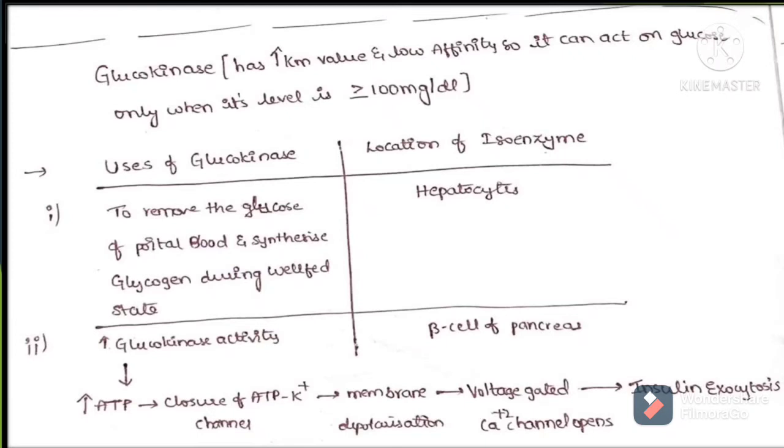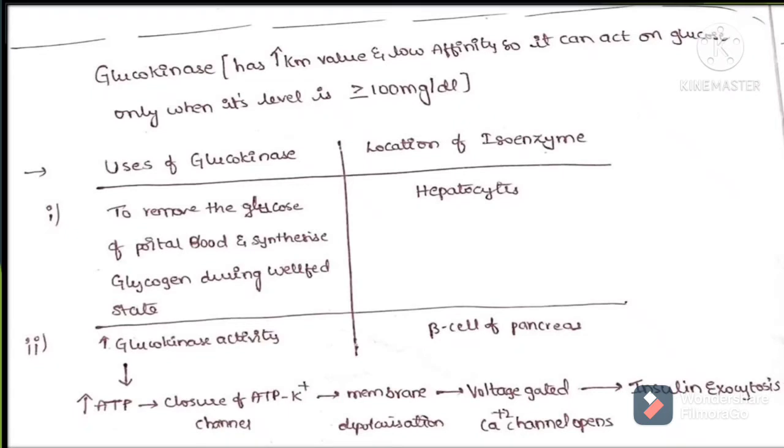Coming to the second purpose served by glucokinase, it is by the glucokinase which is present at the beta cells of islets of Langerhans of pancreas. So the beta cells of pancreas will be perfused by the glucose loaded blood after the meal we had. This makes the glucokinase start acting over the glucose it has received from the circulation, and this results in increased glycolysis, because glycolysis is the pathway activated by insulin during the well-fed state. We've been discussing for so long that the well-fed state is the insulin dominant stage, and this is the way insulin operates to cause the regulation of glucose during the well-fed state.